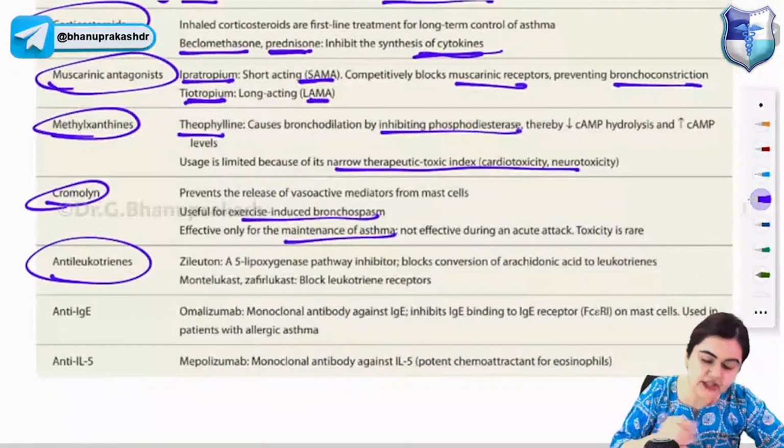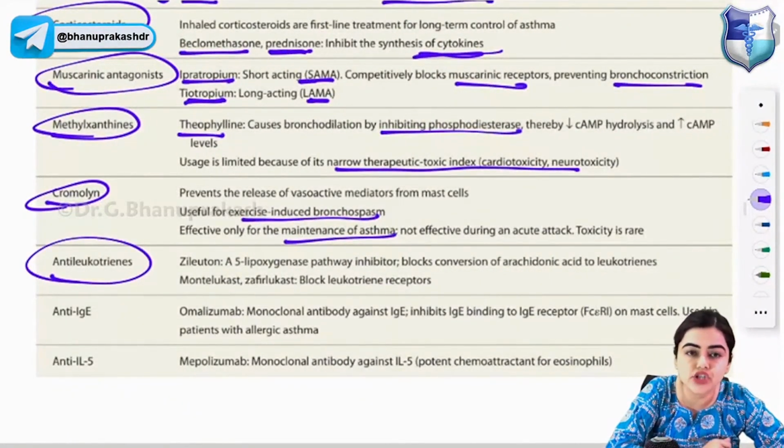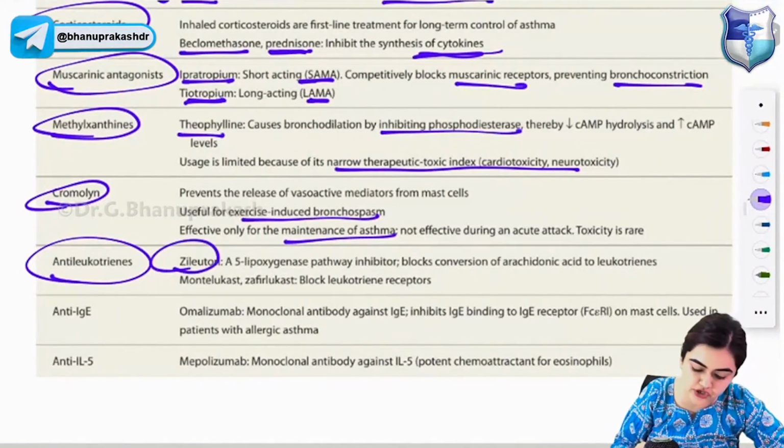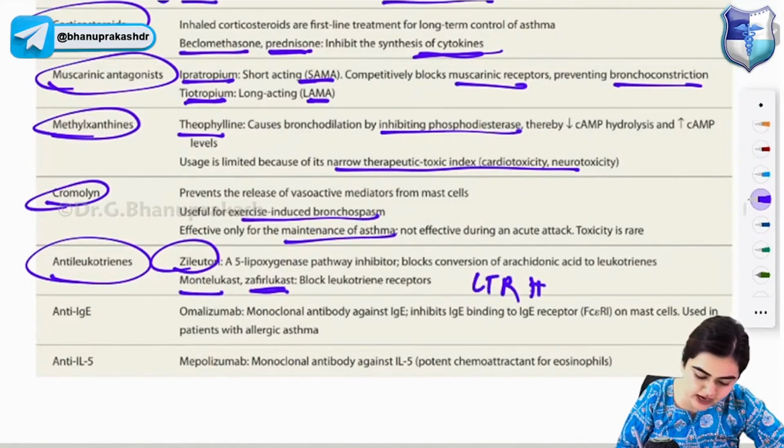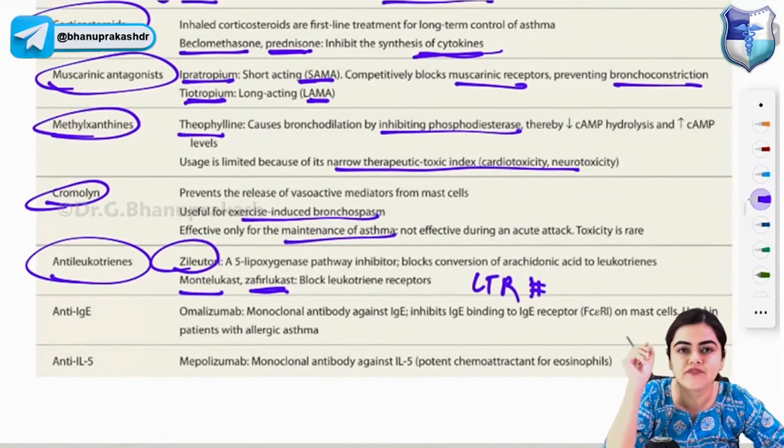Next drug is anti-leukotrienes. Among the anti-leukotrienes, Zileuton is used in asthma. Zileuton is a 5-lipoxygenase inhibitor that blocks the conversion of arachidonic acid to leukotrienes. And montelukast and zafirlukast, what do they do? They will block the leukotriene receptor. Zileuton is a 5-lipoxygenase inhibitor, while montelukast is a leukotriene receptor blocker. I hope I am clear.